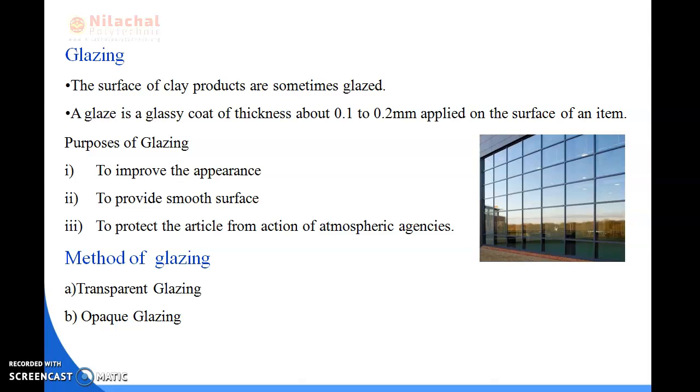There are two types of methods of glazing. First is transparent glazing, second is opaque glazing. What do you mean by transparent glazing? Transparent glazing means when the glazing material of transparent color is provided on the surface of a clay product, it is known as transparent glazing. It gives less strength and the appearance of the transparent glazing is like a glass.